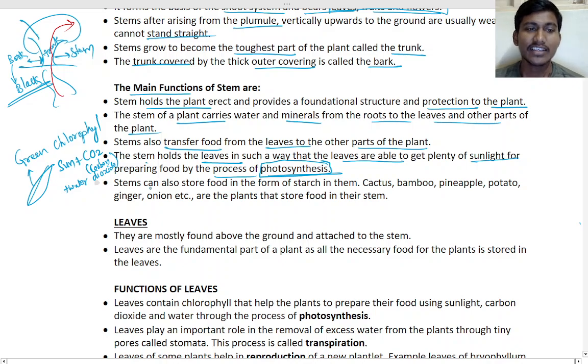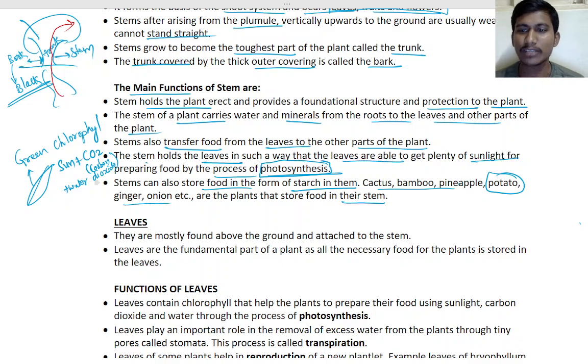Okay, so stems can also store food in the form of starch. Cactus, bamboo, pineapple, potato, ginger, onion, etc. are plants that store food in the stem. Potato is there, we eat potato, that is the stem, it is storing food, so we take it and eat that food, right? That is how. Pineapple is also stem only. Bamboo and all, these are all stem.